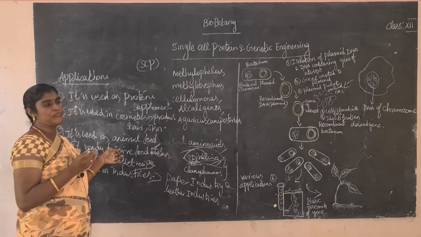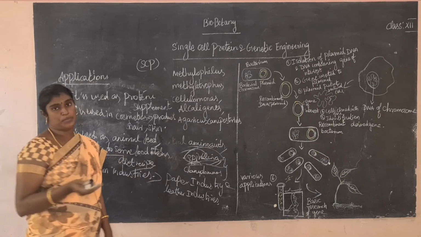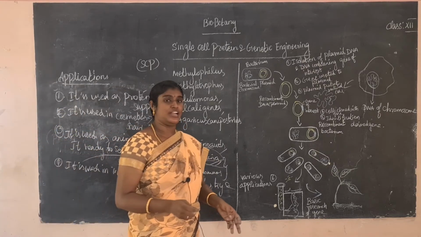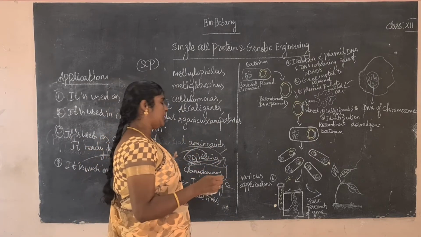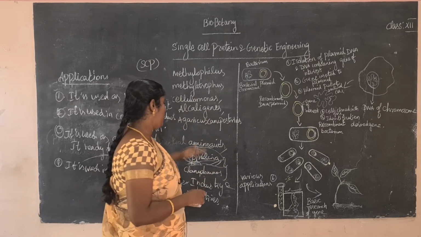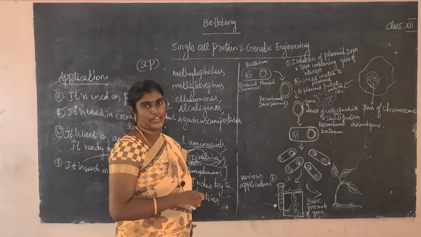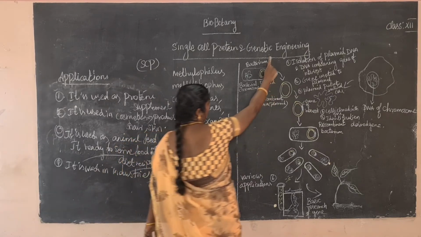Next, what are the food items? It is used in ready to serve food items and diet recipes. Okay? Next, it is a vitamin carrier, because many vitamins are present. It is also a protein carrier because the protein amount is high. Okay, these are the main important applications of single cell protein. Have you understood? Okay, so next topic, genetic engineering.